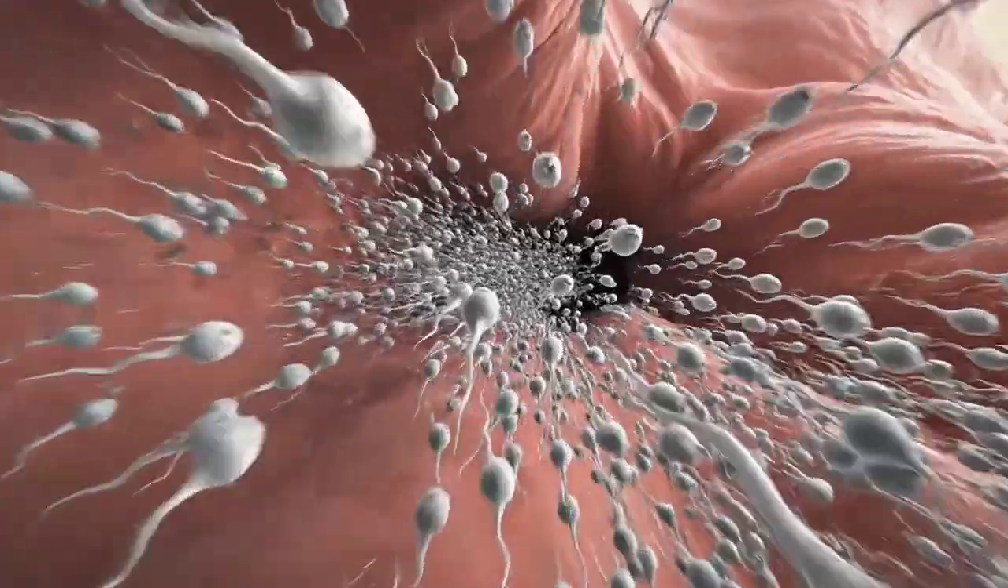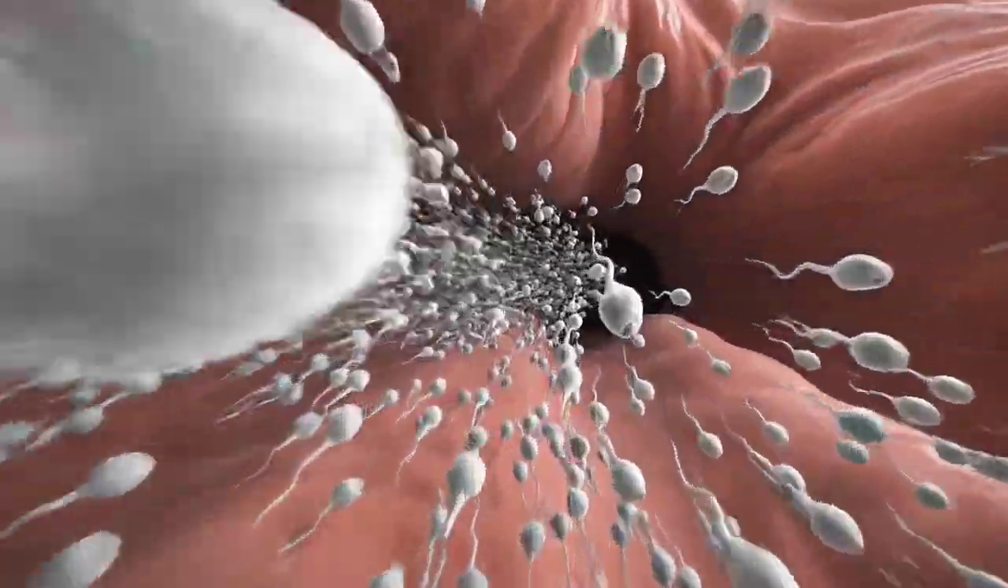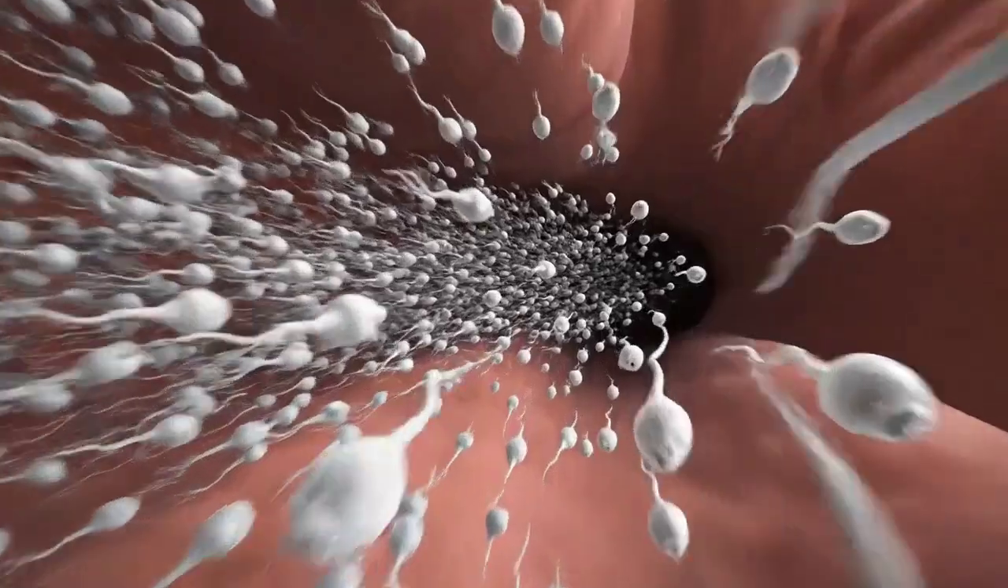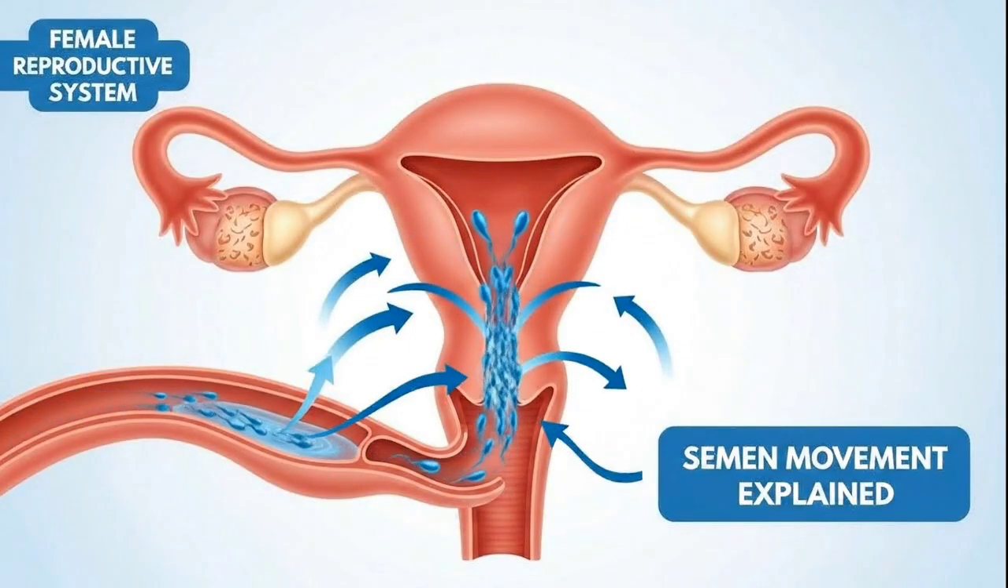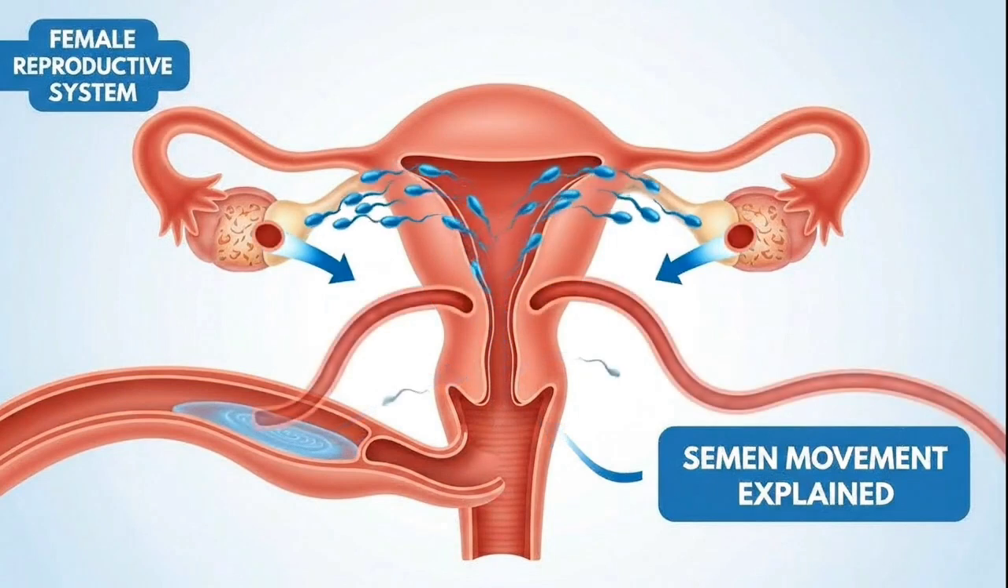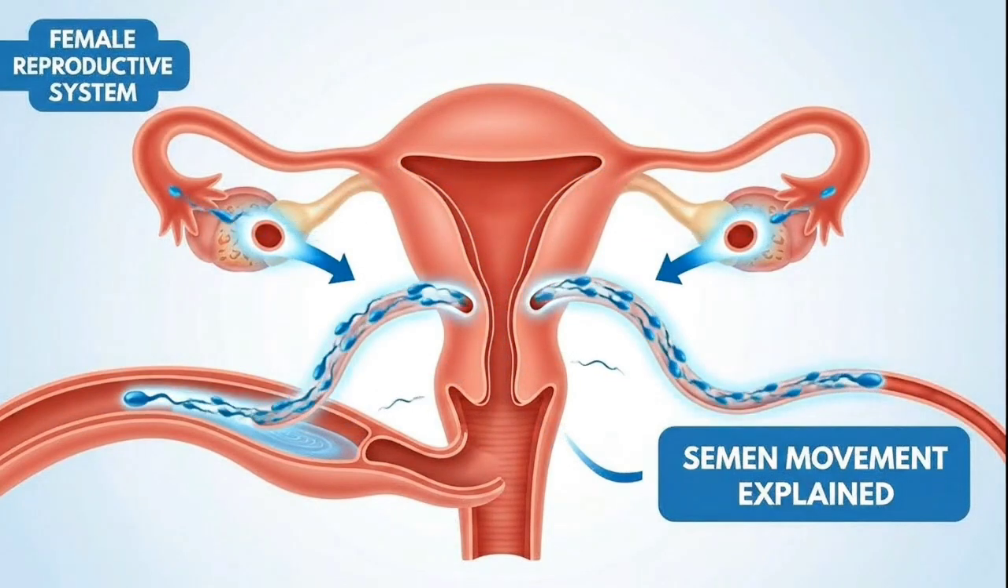Ovulation. Every month, a remarkable biological event begins. During ovulation, a mature egg is released from the ovary and gently enters the fallopian tube, where it waits for fertilization.